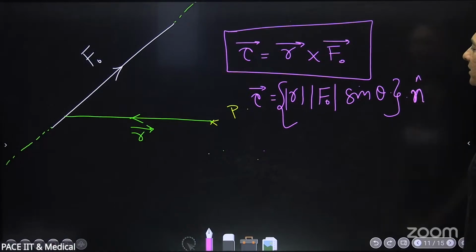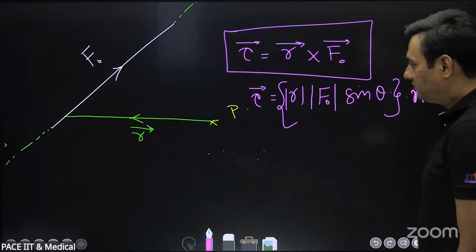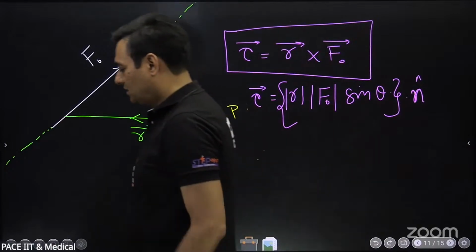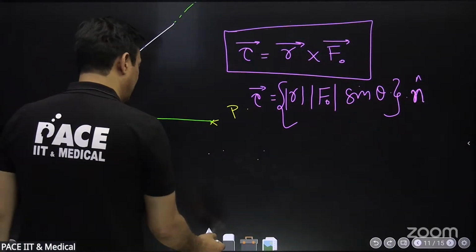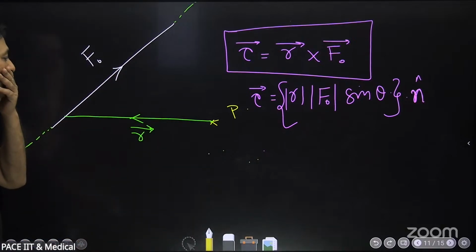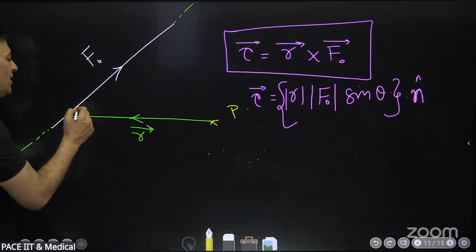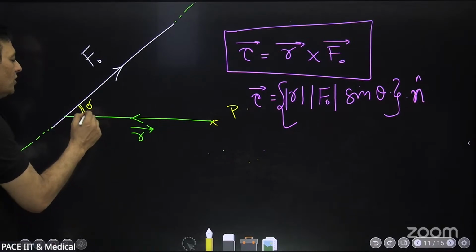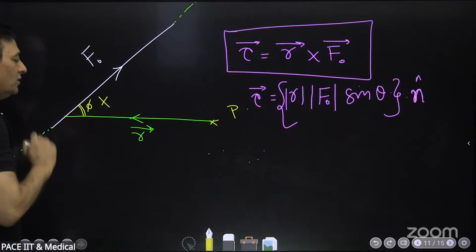Right now I have written n cap. Now, how do I find the angle between the two vectors? Who will tell me? How do I find what is the angle between R and F? Is this the angle between R and F? No. Yes. No. No, sir. No, 180 minus that. One minute.